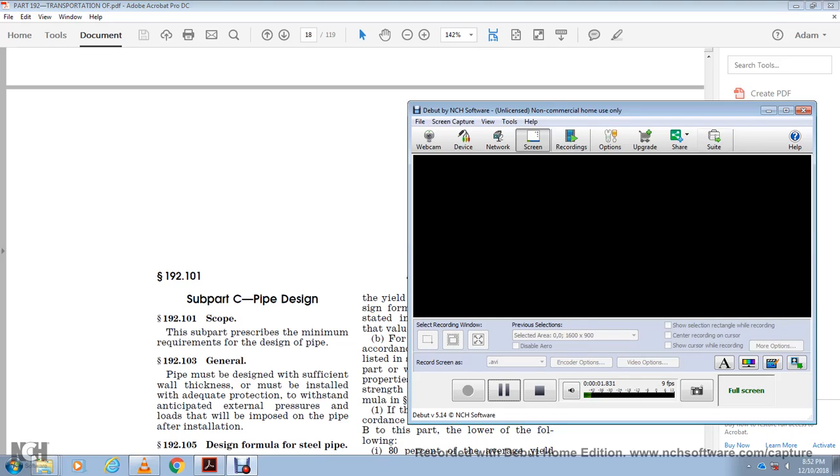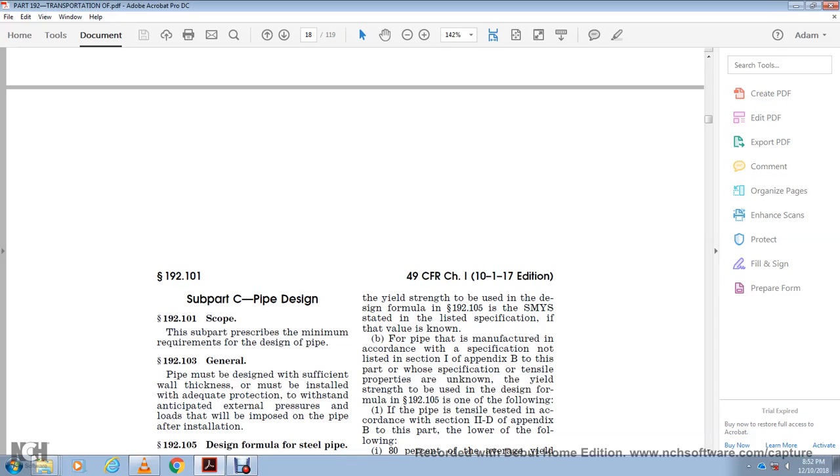All right, testing. Part 192, Subpart C, Pipe Design. 192.101, scope of the subpart. This subpart prescribes the minimum requirements for the design of pipe. 192.103, general. Pipe must be designed with sufficient wall thickness, or must be installed with adequate protection, to withstand anticipated external pressures and loads that will be imposed on the pipe after installation.